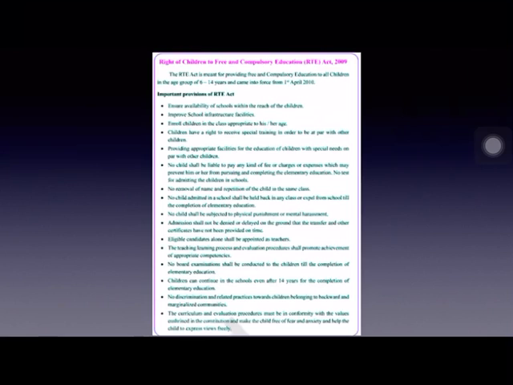Now let us see one or two important provisions of the Act. To ensure availability of schools, according to this Act, RTE, Right to Education Act, the government has to provide schools in the neighborhood. The government has to provide all the infrastructure facilities and also all the other facilities which are required for the children. They are to be provided to the schools. Faculty is to be recruited, teachers are to be recruited, and benches, blackboards, all these infrastructure must be provided to the schools.